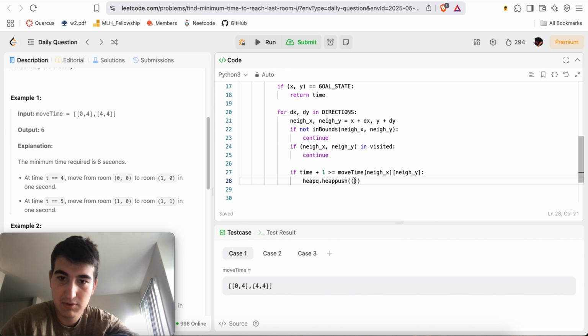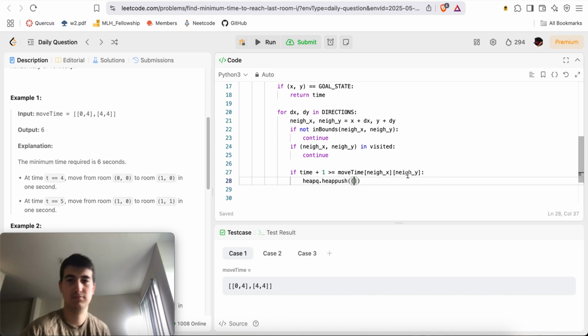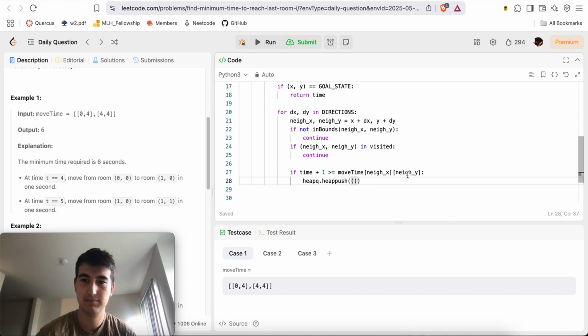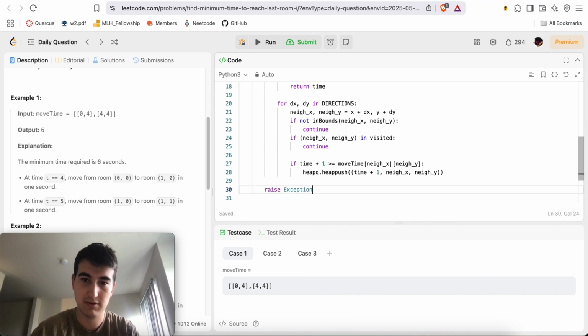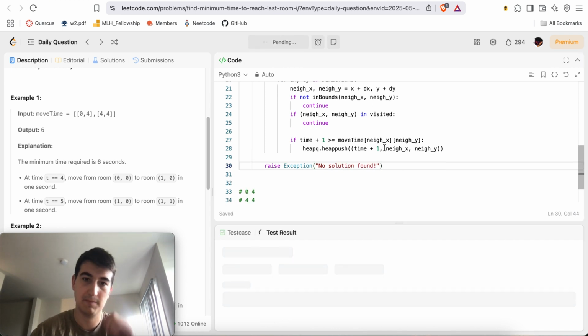Right? heapq.heappush time plus 1, neighbor x, neighbor y. And here we'll just raise an exception, no solution found, which should not happen.